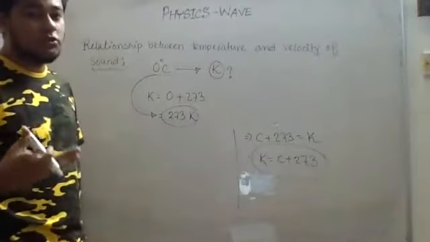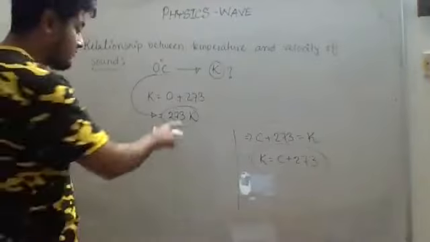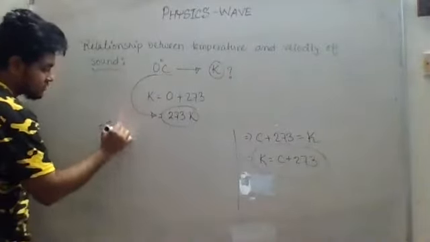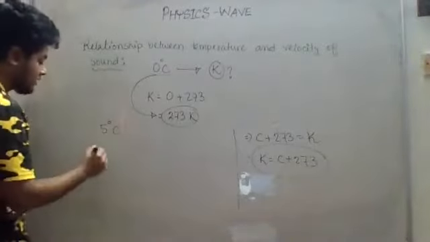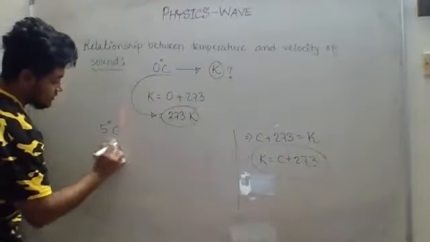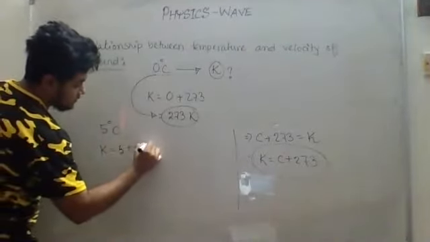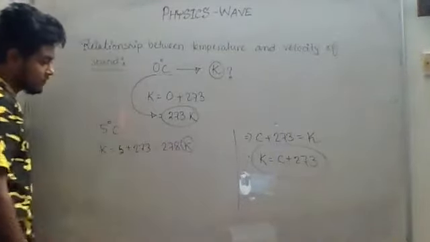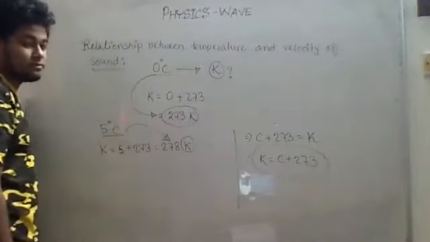Likewise, any value in degree Celsius you give me, I can convert it to Kelvin, right? By adding 273. Let us say you told me, sir, the temperature is 5 degrees Celsius, and I need to know the temperature in Kelvin. How I can do that? I will just add 273 with it. 5 plus 273, so 278 Kelvin. Clear? So 5 degrees Celsius is equal to 278 Kelvin.